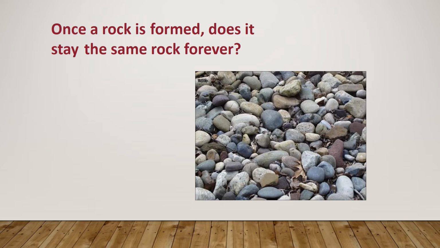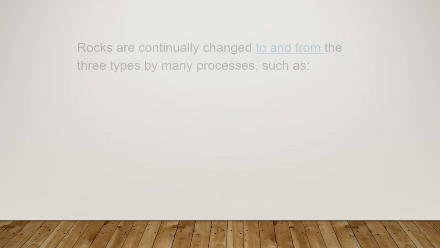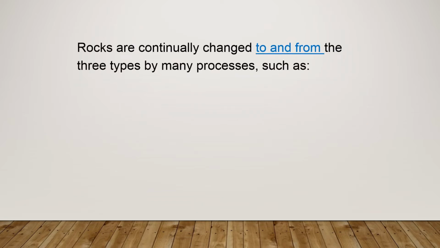If you have a sedimentary rock, does it stay sedimentary all the time, or can it be changed? Yes, the answer is no. It doesn't stay the same rock forever, because rocks are continuously changed from type to type.